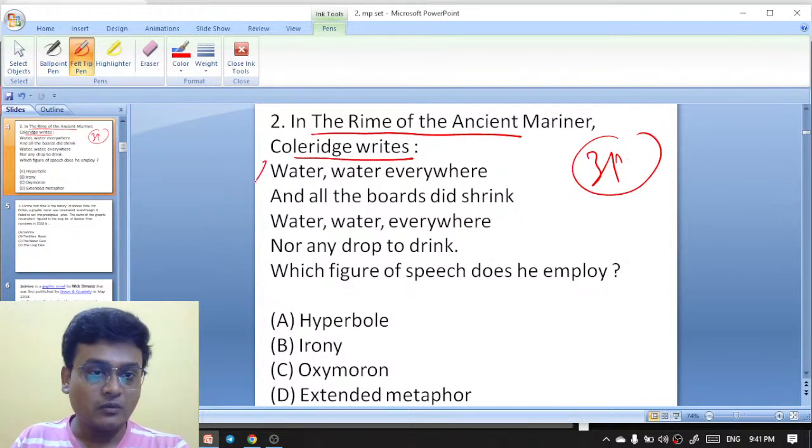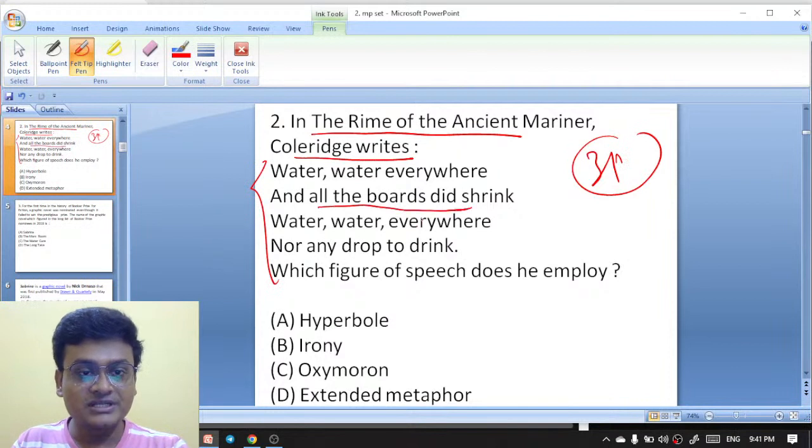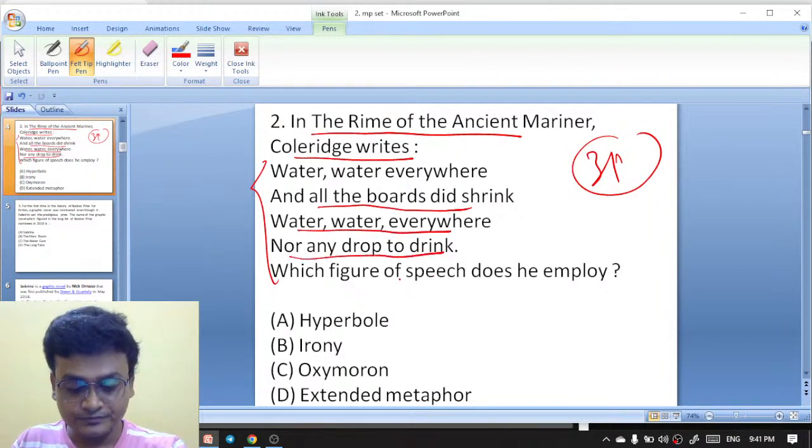Water, water everywhere, and all the boards did shrink. Water, water everywhere, nor any drop to drink. Okay.